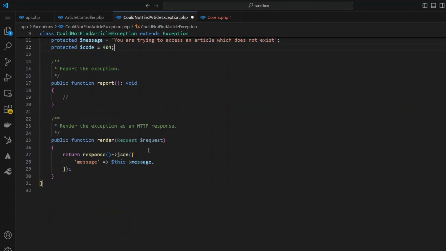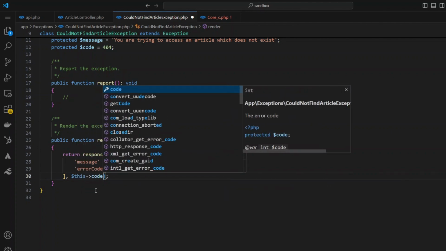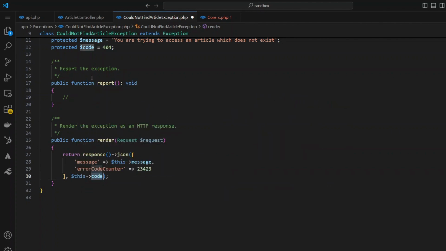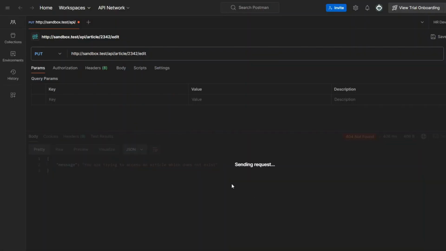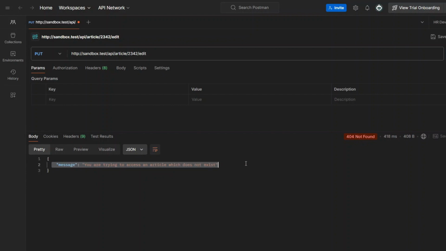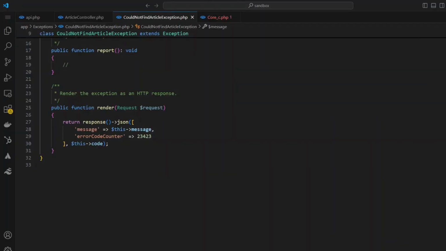But if you need to send back a bit more information for whatever reason, you can come here and say error code, and let's just put in any random number. Okay, now I'm going to come here after the array and say this code. So this code is really what's typed up here. Message is going to pick up from the message that we have here. If I hit save and I go to Postman and I hit enter, you'll notice I don't see that extra message that we just created. So I'm going to go back.